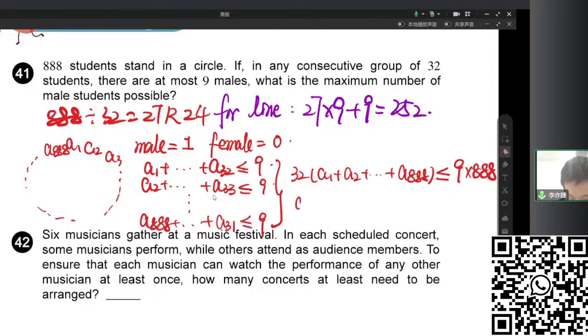So we directly get that the total number of males should be no greater than 9 times 888 over 32. And then you check this number.